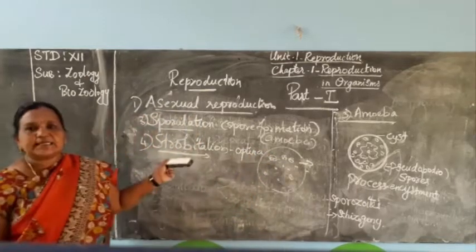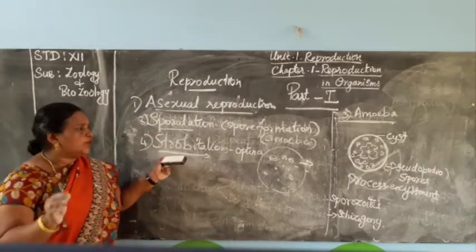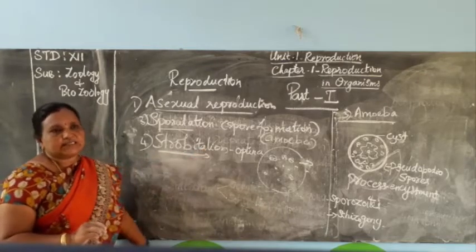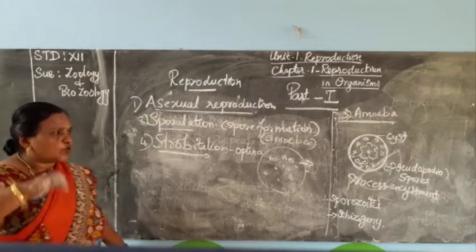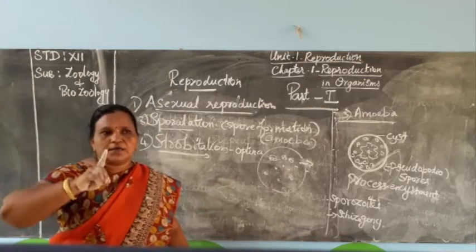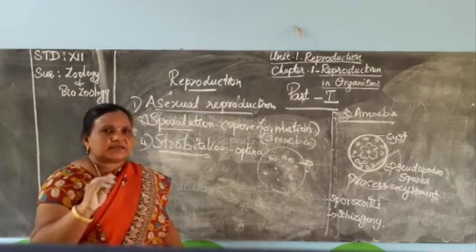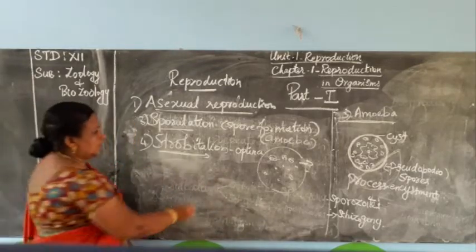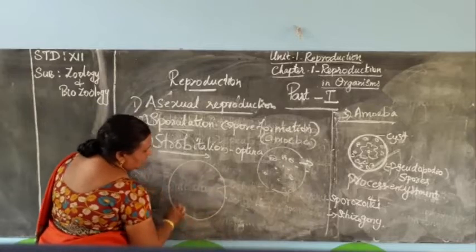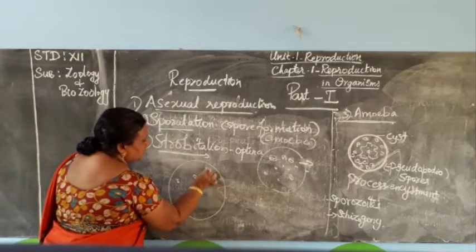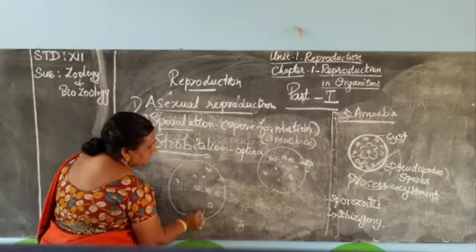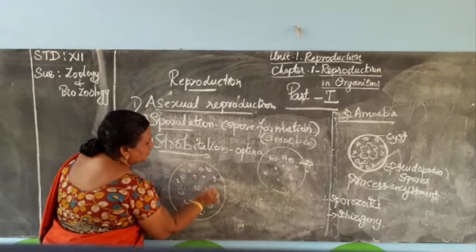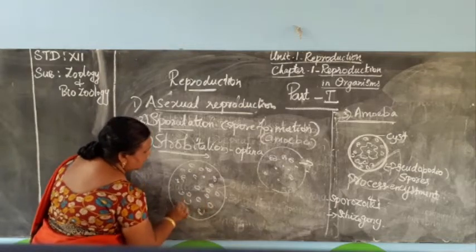This strobilation happens in multinucleated organisms. Opalina is a multinucleated organism. In most organisms we can see only one nucleus, otherwise binucleated. Here the number of nuclei is more. More nuclei will be present in the organism.